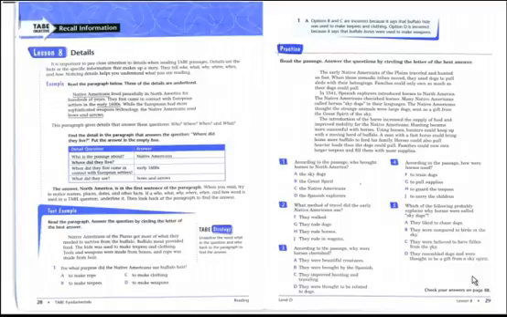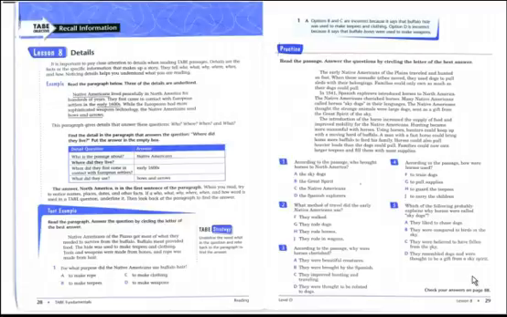Three of the details are underlined. Native Americans lived peacefully in North America for hundreds of years. They first came in contact with European settlers in the early 1600s. While the Europeans had more sophisticated weapons technology, the Native Americans used bow and arrows. This paragraph gives details that answer these questions: who, where, when, and what.